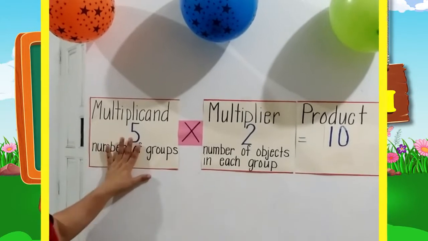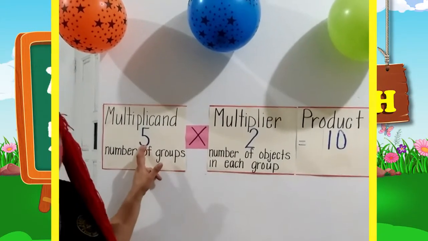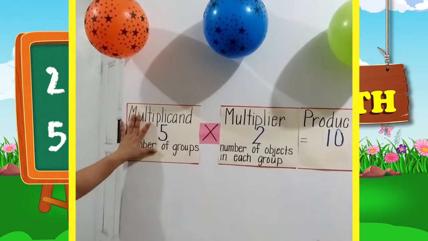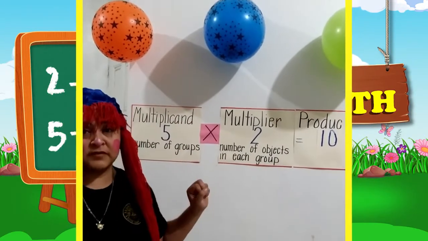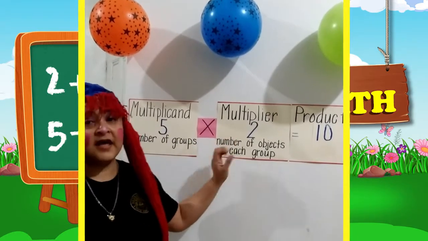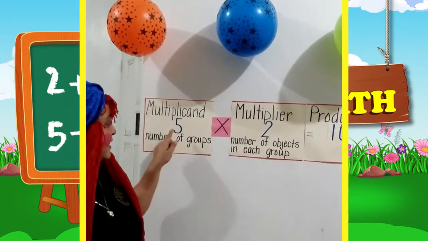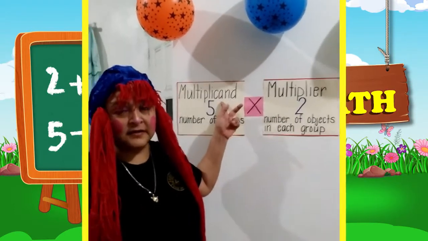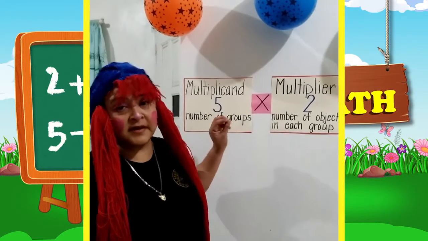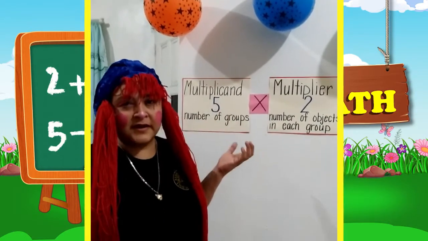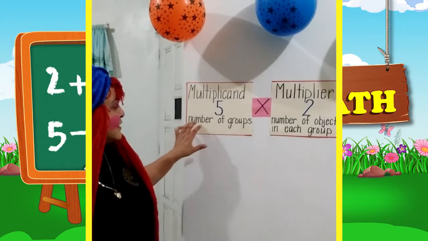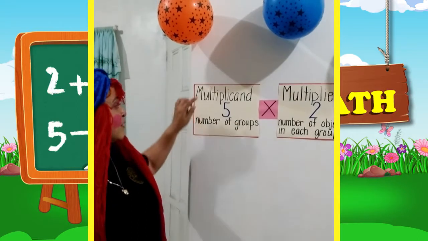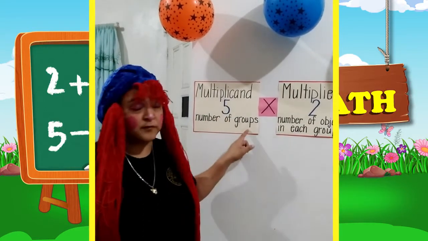Alright, so here we have 5. Remember that I had 5 friends, right? 5 friends. And it is important for us to understand that in a multiplication number sentence, each digit has its own name. Here, the number 5 is called the multiplicand. Let's repeat it again. Multiplicand. And what is a multiplicand? A multiplicand is the number of groups. Remember, we had 5 friends, right? So multiplicand is the number of groups.